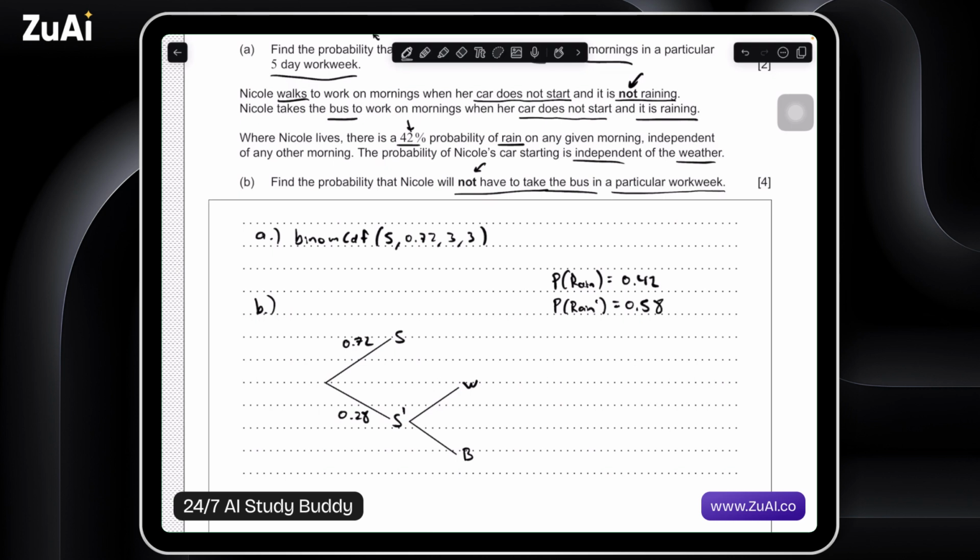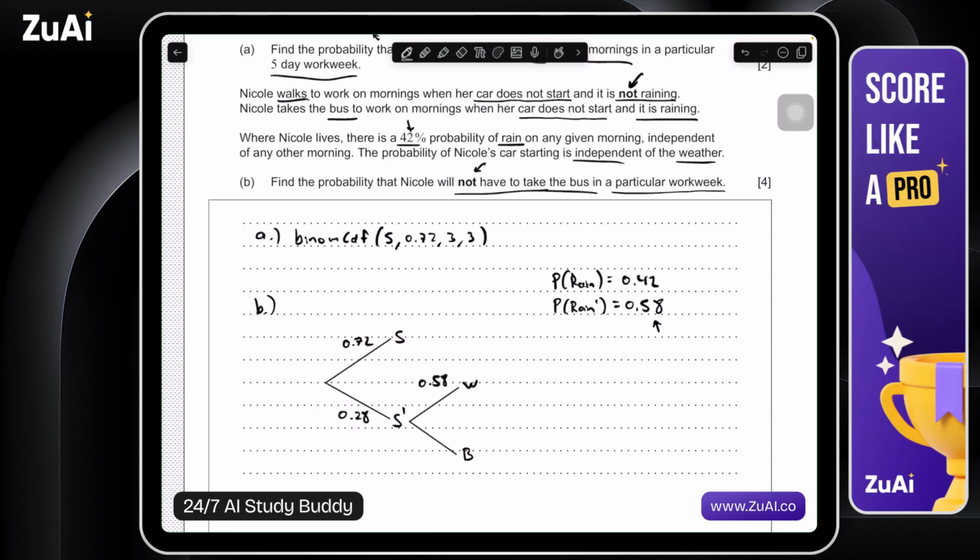What's left over? So she walks to work when her car does not start and it's not raining. So 0.58. This is her walking, so it's sunny because it's not raining. And then when it is raining, which happens 42% of the time, she takes the bus.